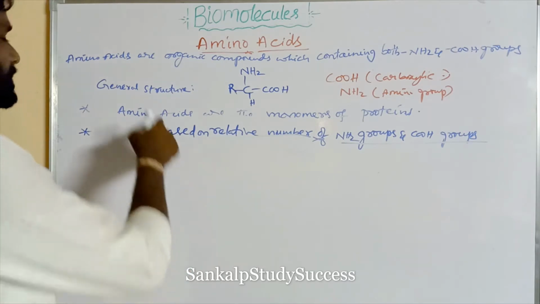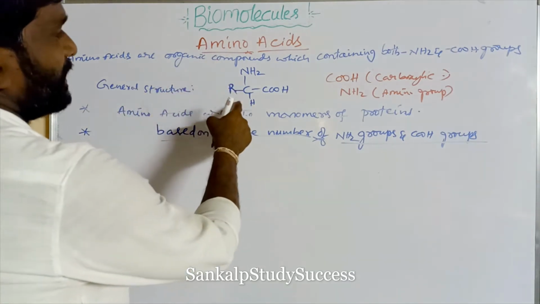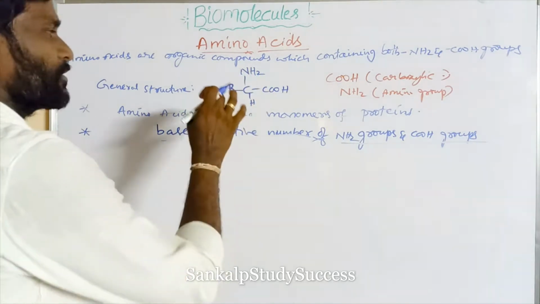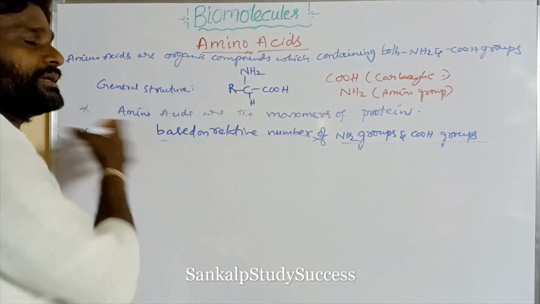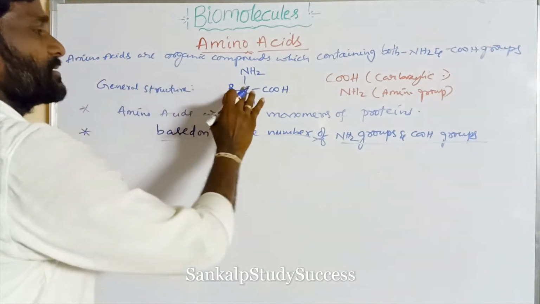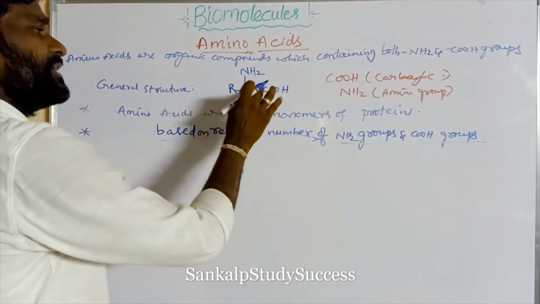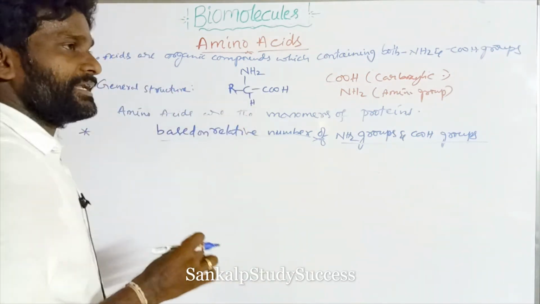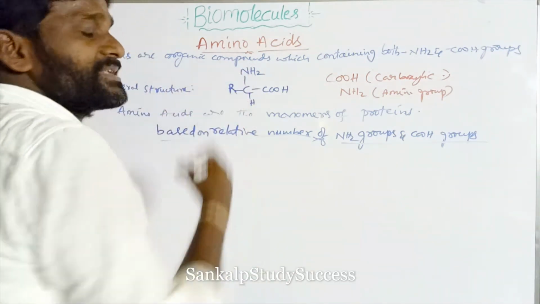In the general structure of an amino acid, R is there, and we can write many different groups for R. If R is equal to H, the name of the amino acid is glycine. If R is equal to CH3, the name is alanine.